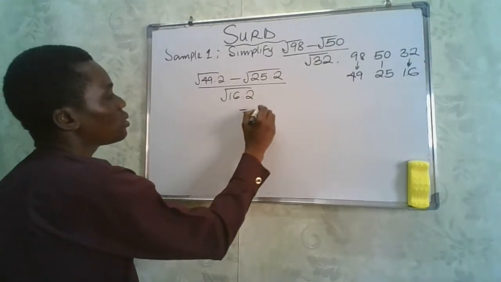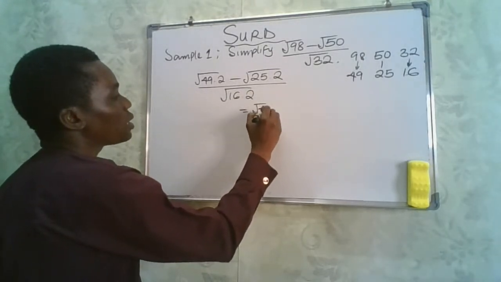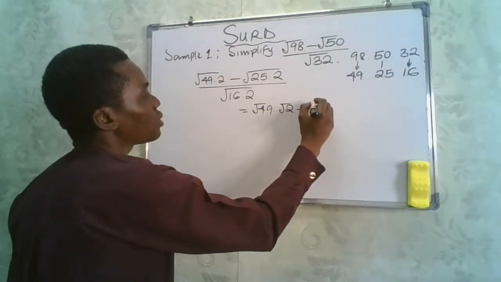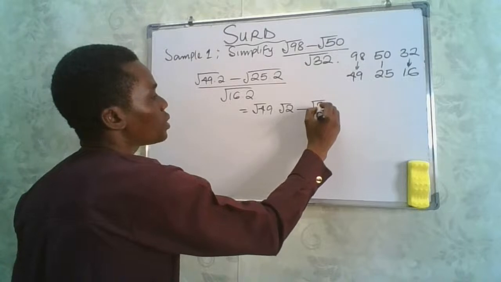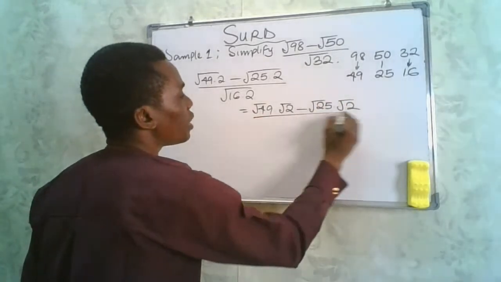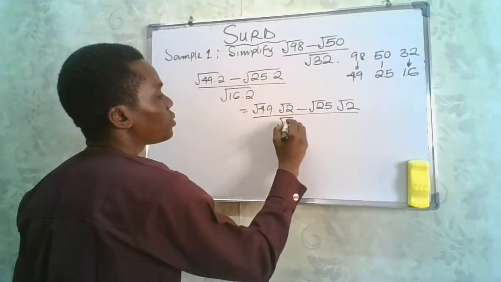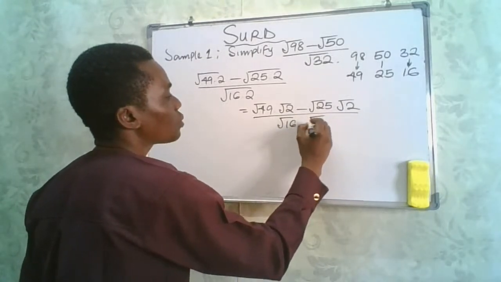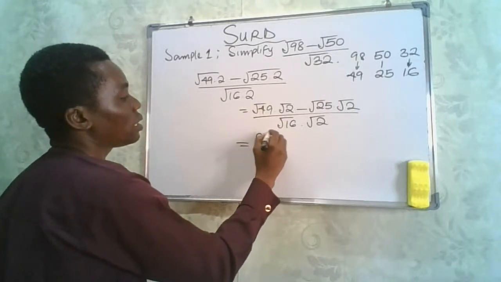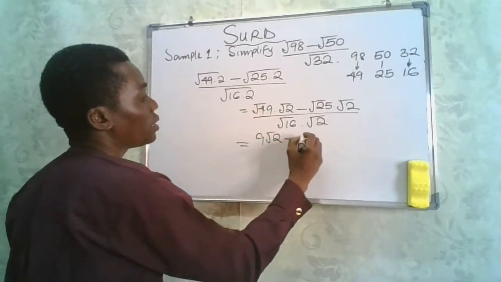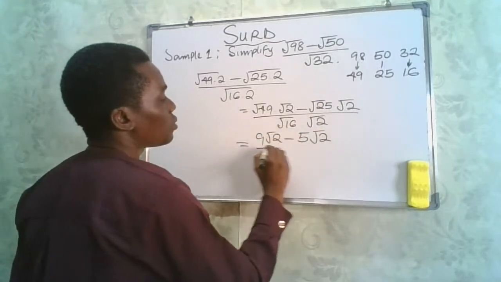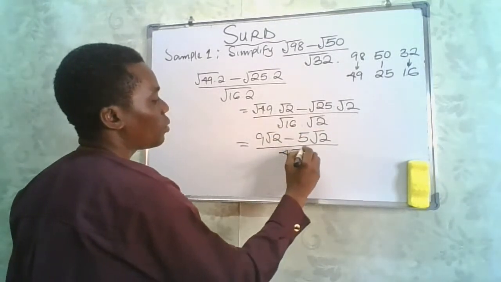So that is going to give us the square root of 49 multiplied by the square root of 2 minus the square root of 25 multiplied by the square root of 2, divided by the square root of 16 multiplied by the square root of 2. So what would that give us? That would give us 9 root 2 minus 5 root 2, and the square root of 16 is 4 root 2.